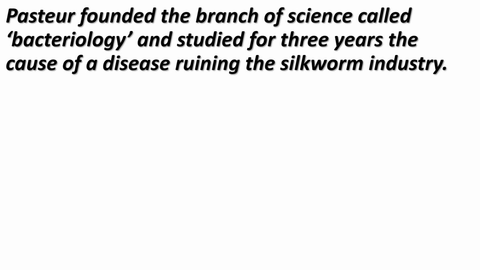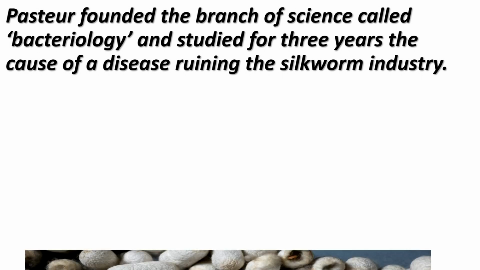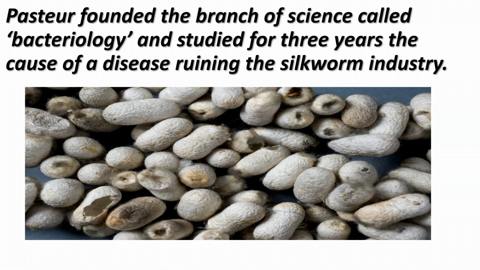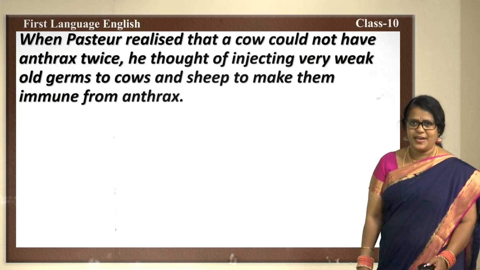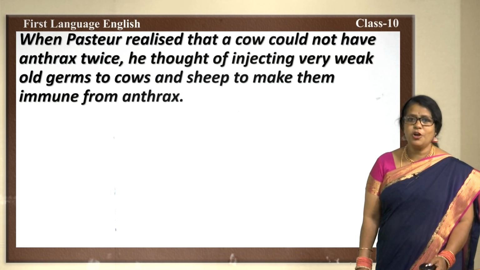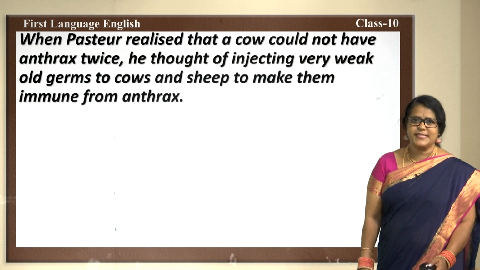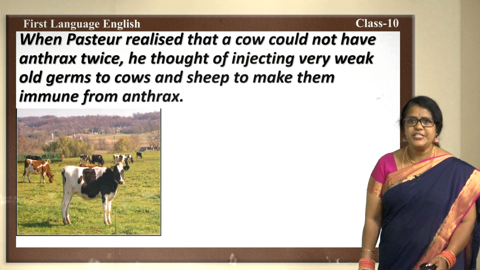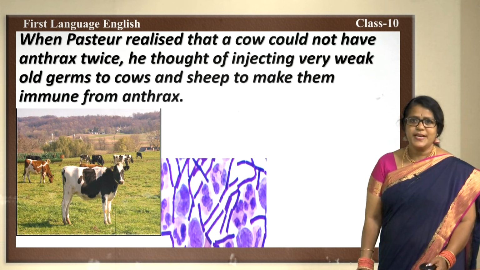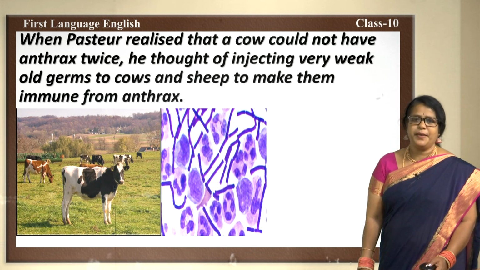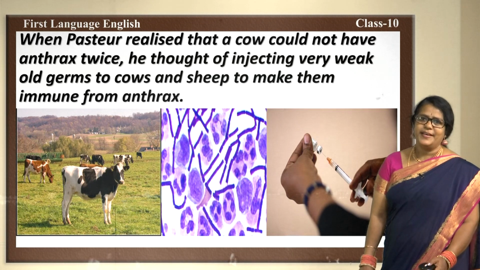Pasteur founded the branch of science called bacteriology and studied for 3 years the cause of a disease ruining the silkworm industry. When Pasteur realized that a cow could not have anthrax twice, he thought of injecting very weak old germs into cows and sheep to make them immune from anthrax.